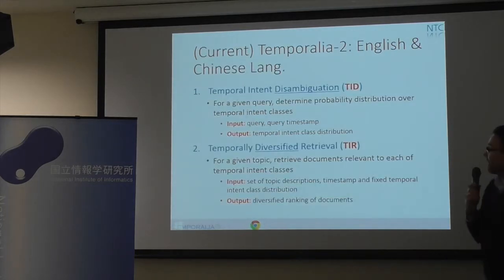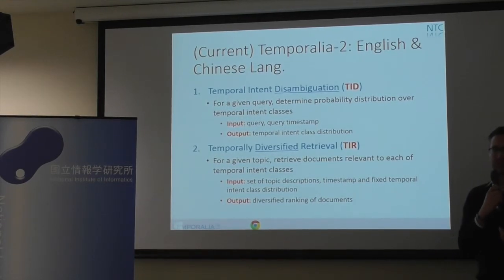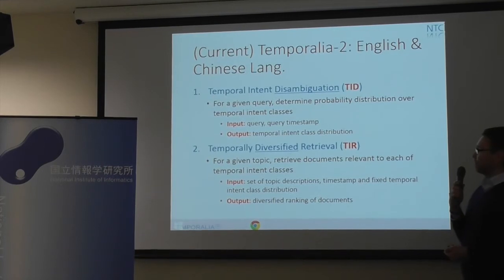And then this year we decided to extend the task in two ways. First, we added an additional language, Chinese, because before it was only English, so now we have Chinese and English. And we also modified the previous subtasks to become more probabilistic, or closer to real scenarios. So first we have temporal intent disambiguation, which means that for a query, participants are supposed to give a probability distribution over temporal classes of this query. The input is the query and its timestamp. The output is a distribution of probabilities